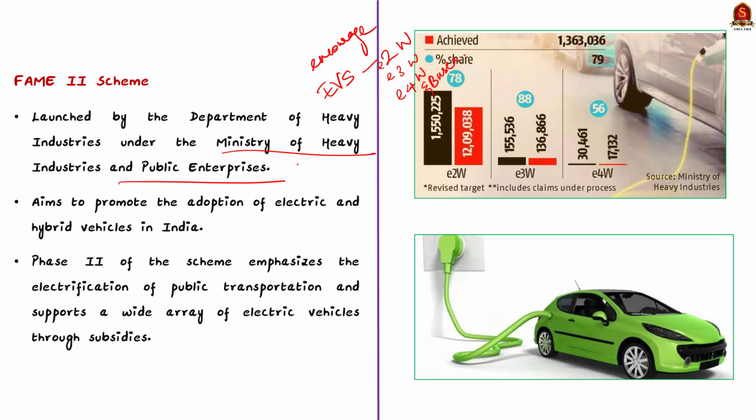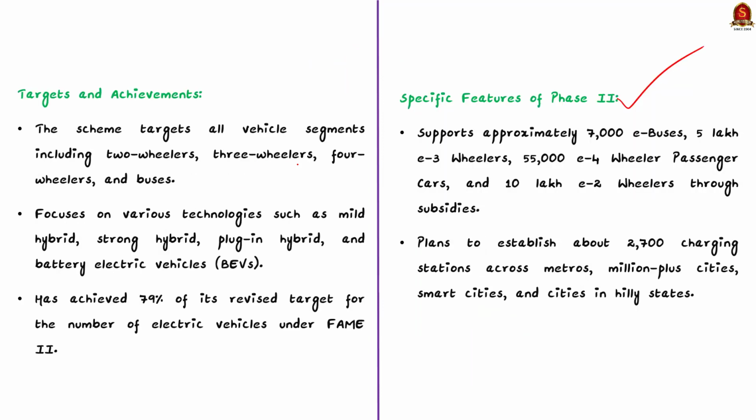Now let us quickly go through the features of phase 2 of the FAME scheme. See, firstly, there is a strong emphasis on the electrification of public transportation, including buses and vehicles used for shared transport. Secondly, the scheme aims to support a broad array of electric vehicles through subsidies, which includes approximately 7,000 e-buses, 5 lakh e-3-wheelers, 55,000 e-4-wheeler passenger cars and 10 lakh e-2-wheelers.